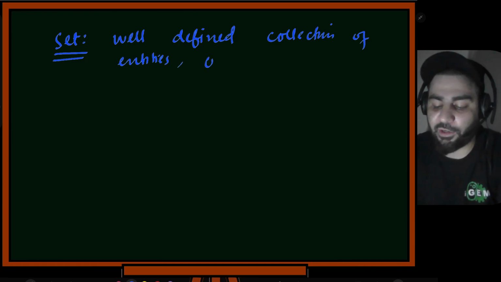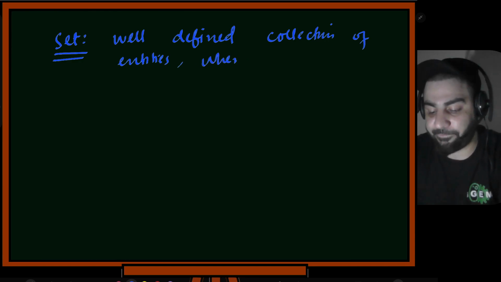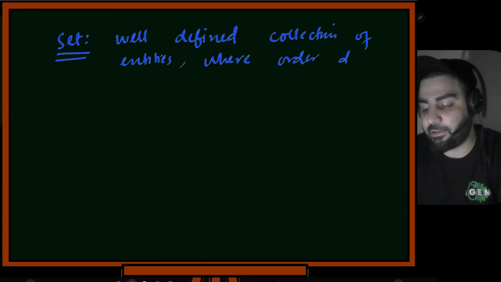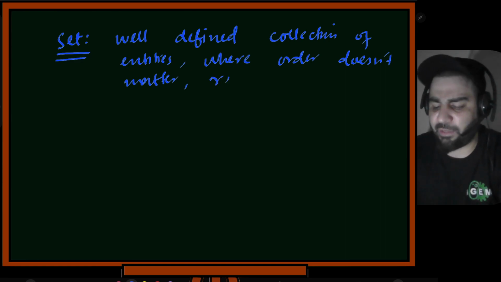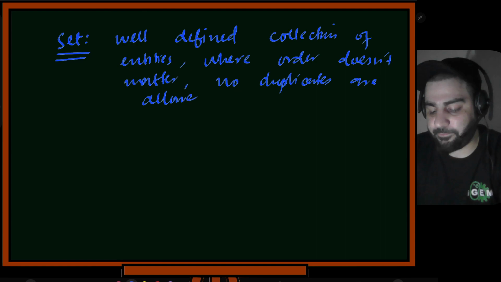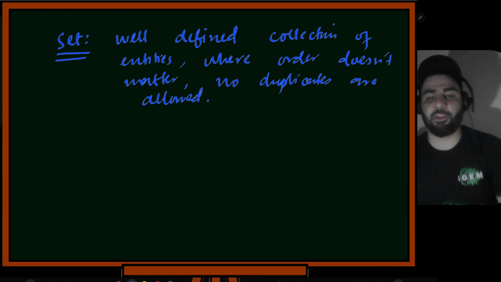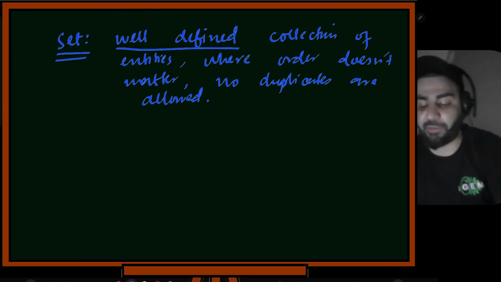And then order should not matter. A well-defined collection of objects where order does not matter. And the third property that we saw is that we remove the duplicates. So no duplicates are allowed. Okay, so here you see that it should be well defined. Again, I did not tell you what well defined means, but I told you these two things.